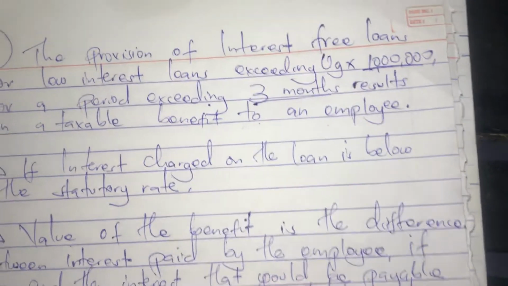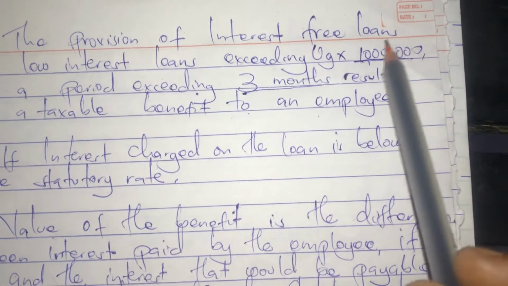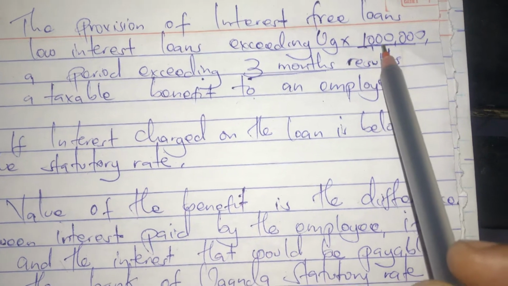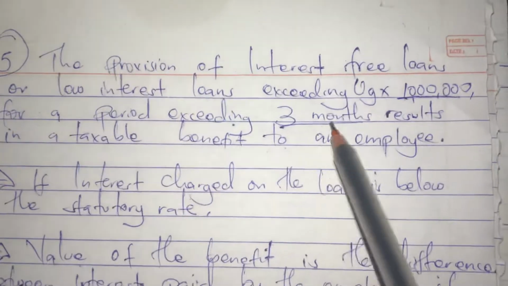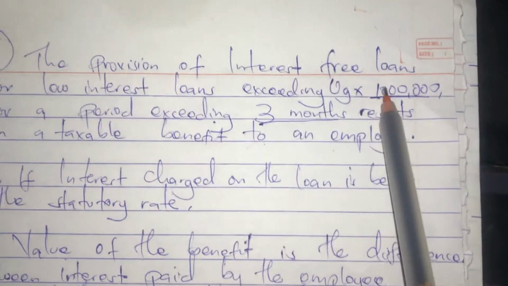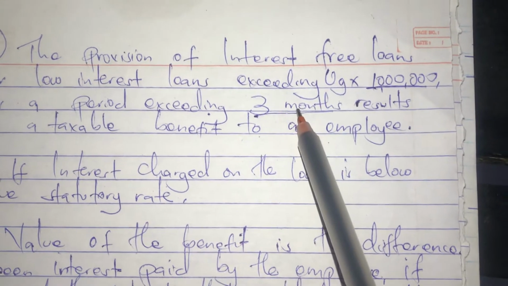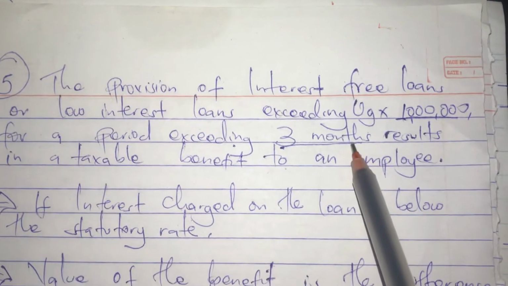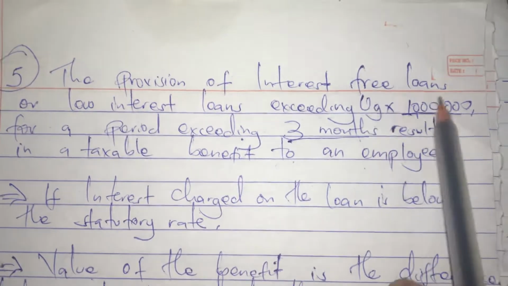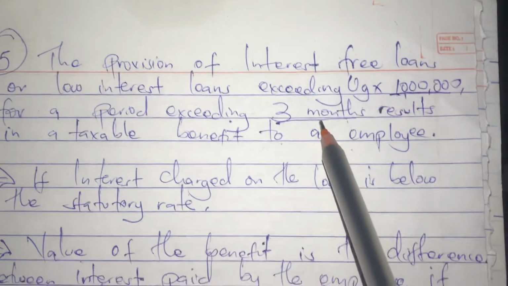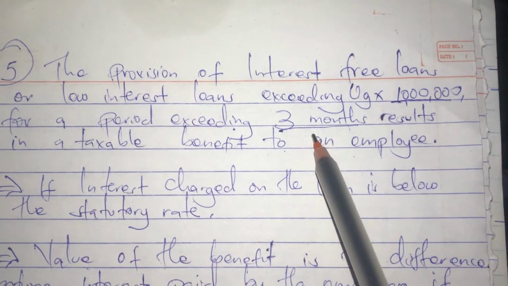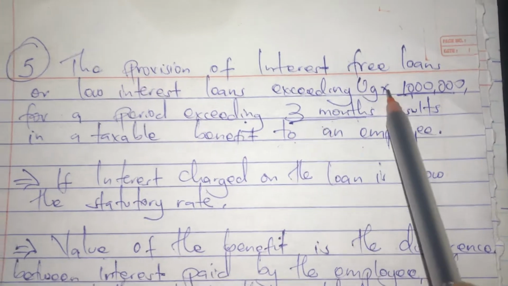But the loan has to be exceeding 1 million in order for it to be taxed, and for a period exceeding 3 months. So if they give you a loan of 900k for a period of 3 months or 4 months, it's not taxed. Or if they give you a loan of 1 million for a period of 1 month, it is still not taxed. So these two conditions have to be fulfilled: the loan has to be exceeding 1 million and in a period exceeding 3 months. That is when it is taxable.